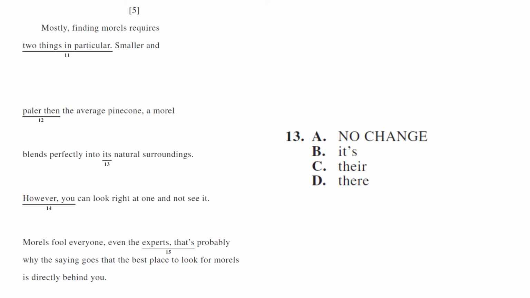So this is a word choice pronoun question. So choice D, let's look at what each of these means. There is like a location. Look over there is telling someone where to look. Their is plural possessive. So more than one owns it. It used to be, by the way, ACT's changed this a little bit.